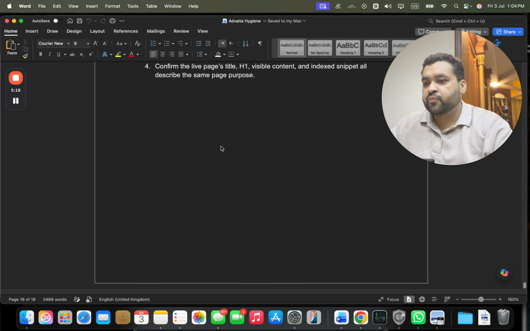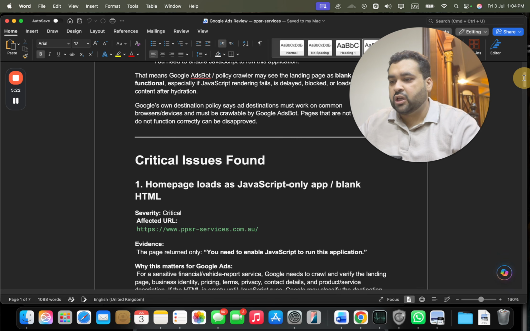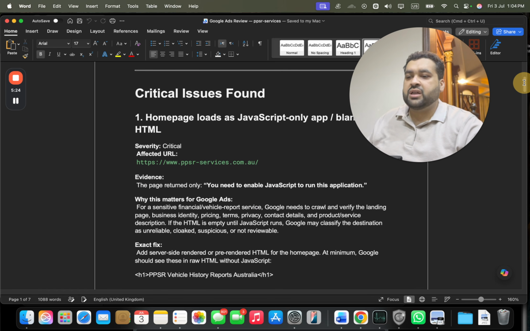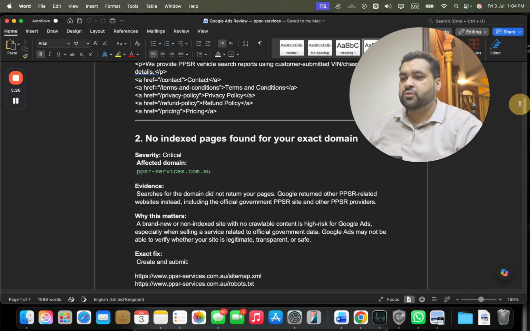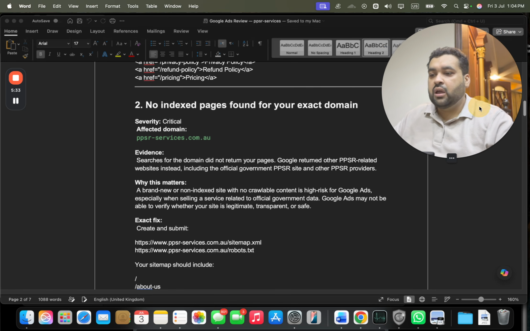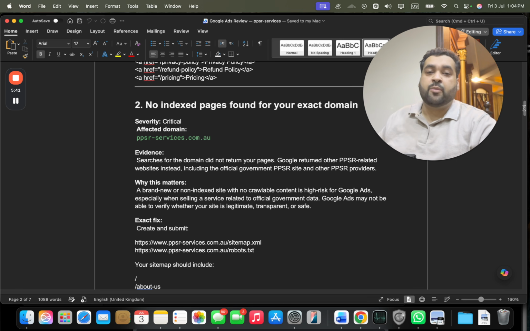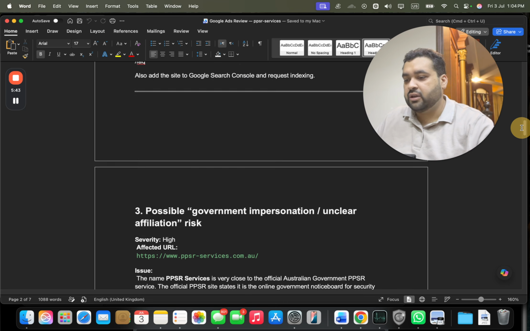And because multiple team members were over there, multiple audits were being done over here. Some homepage has a JavaScript coding error over here, which we thought can be a reason as well. The domain name had no index pages found in the domain, so we thought that we need to connect with the Google Search Console for the compliance. We also suggested adding sitemap and robots.txt. Sitemap was also being suggested by our technical SEO developer as well.